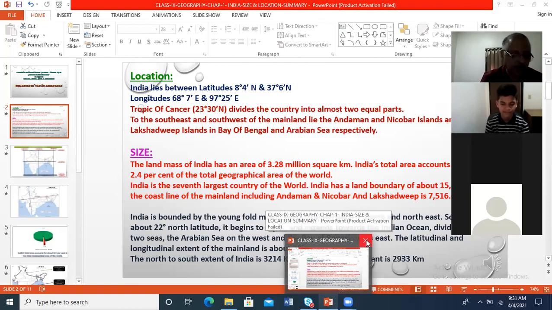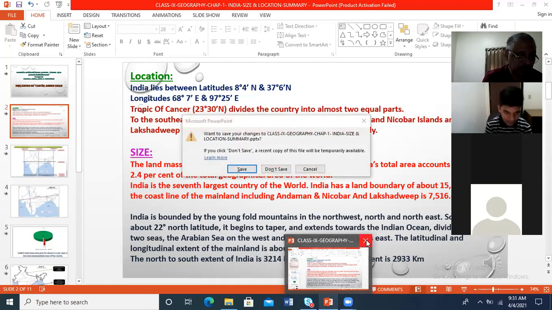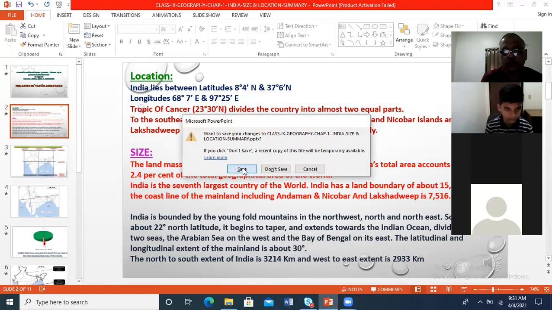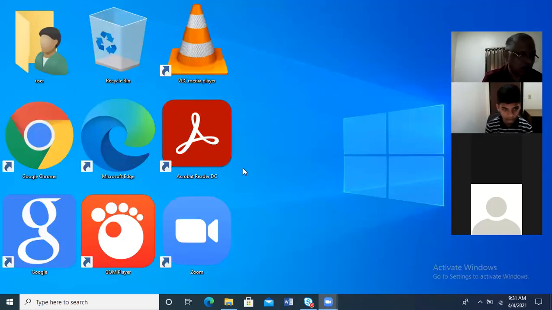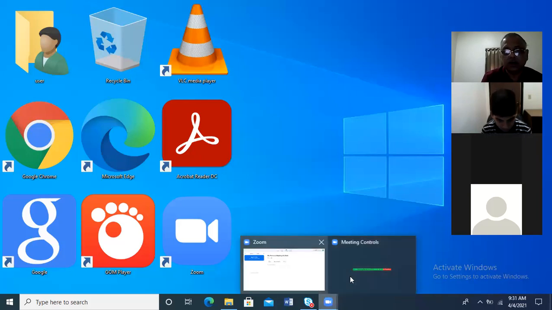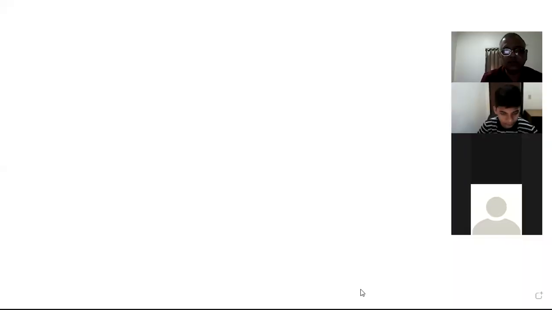So the first question is: identify the place with the help of the following features. The first feature is a union territory of India. Okay, remember this or write it somewhere. It is a question asked in the board exam this year.